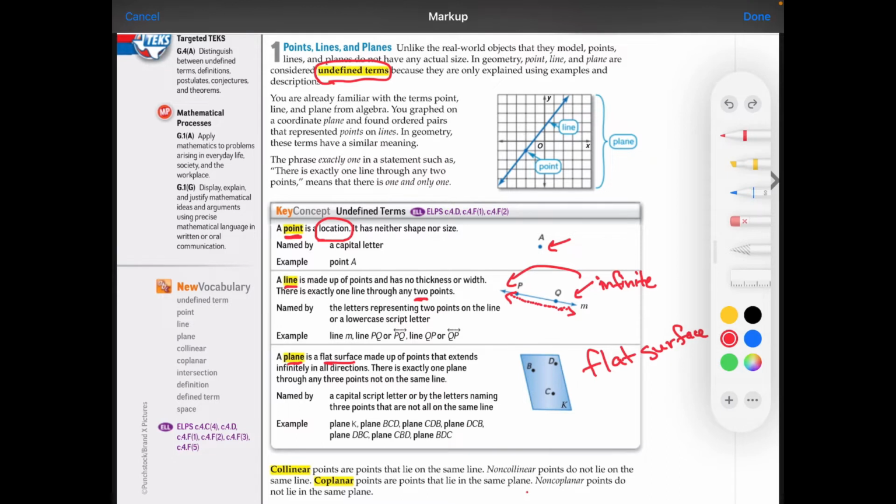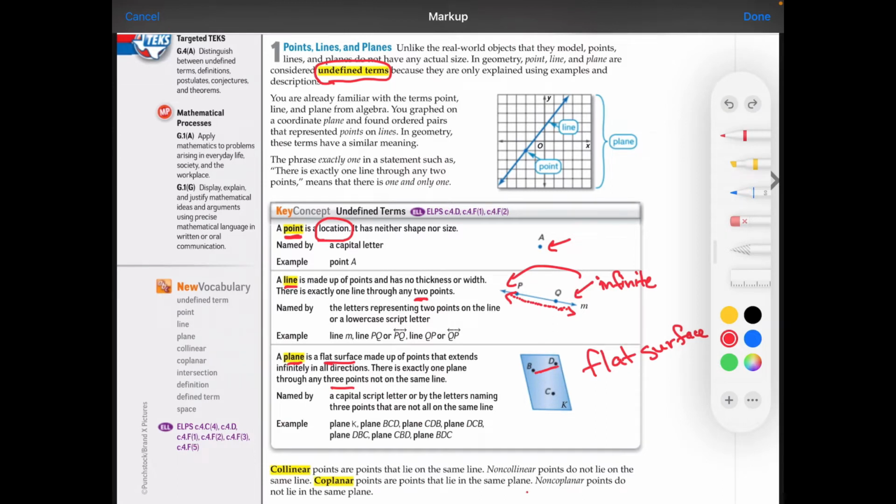You can think of it as many lines right next to each other, and crossing over as well. Okay? And for there to be a plane, we need at least 3 points that are not on the same line. As you can tell, these look more like a triangle instead of going through one line.